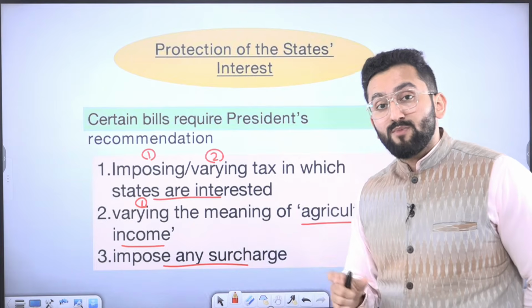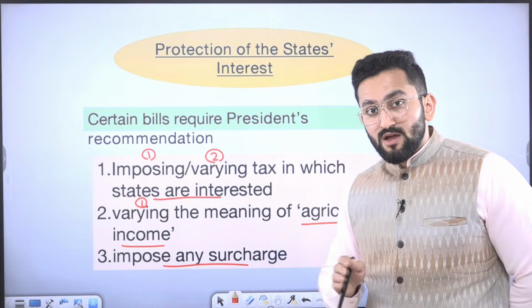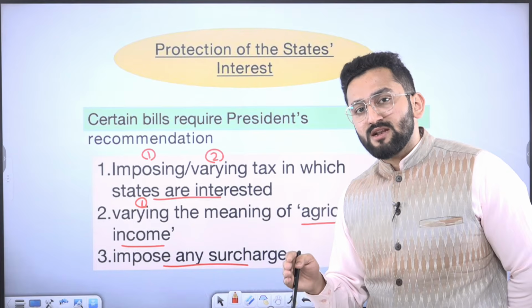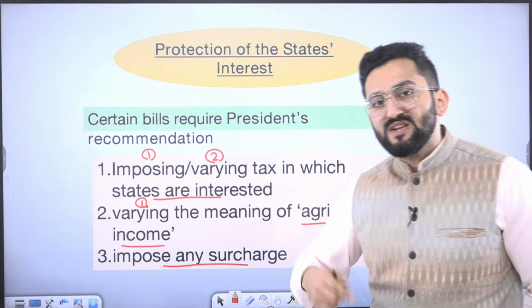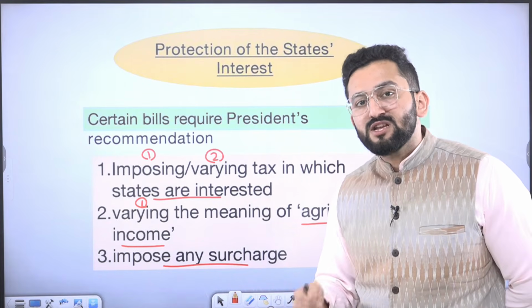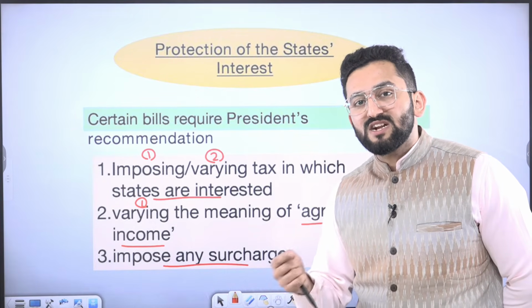It may be possible that in a particular area, the center has already imposed a tax, but the center has varied this tax in a manner that industries in this area are going to be negatively impacted, and which is going to impact the other tax proceeds or interest of that state.